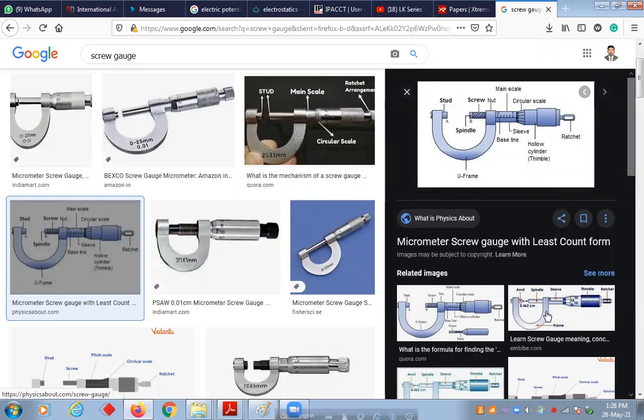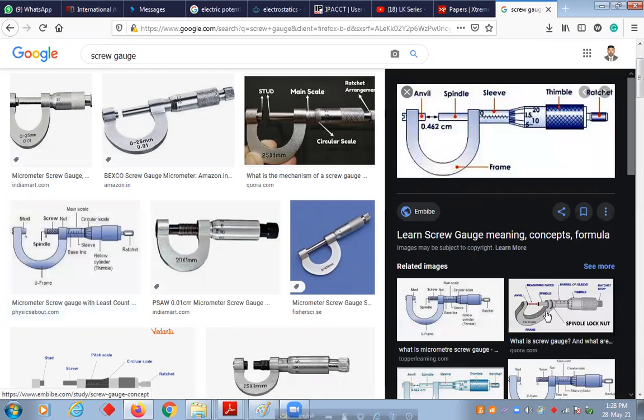With this instrument, we will find the diameter of a very small rod or any small spheres. Not circle. A circle is a two-dimensional object. A sphere is a three-dimensional object. So with this screw gauge we will measure, right?